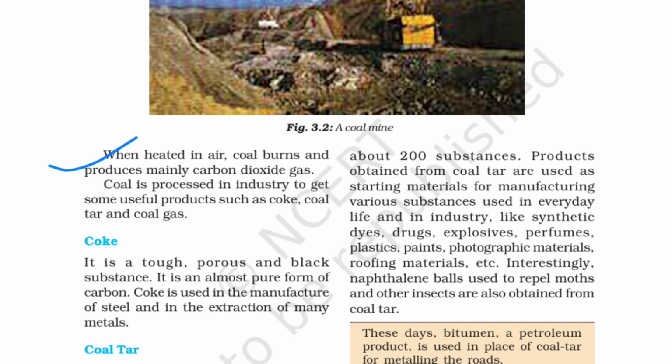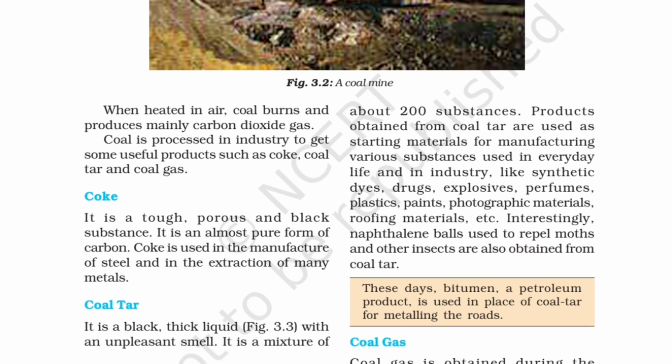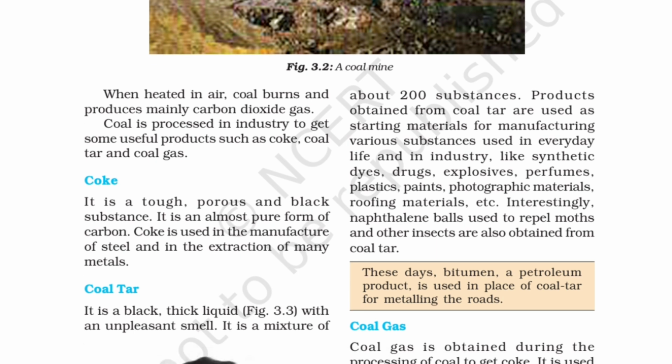Now let's study about coke. Coke is a tough, porous and black substance. It is a solid form of carbon, an almost pure form of carbon. This is a solid form of coal. Now the uses of coke. Coke is used in the manufacture of steel and in the extraction of many metals, such as iron, zinc, etc.